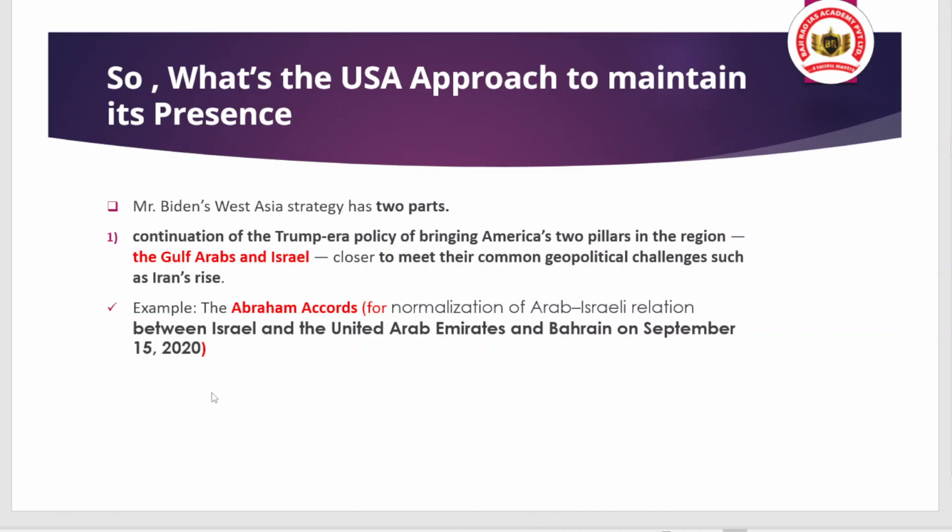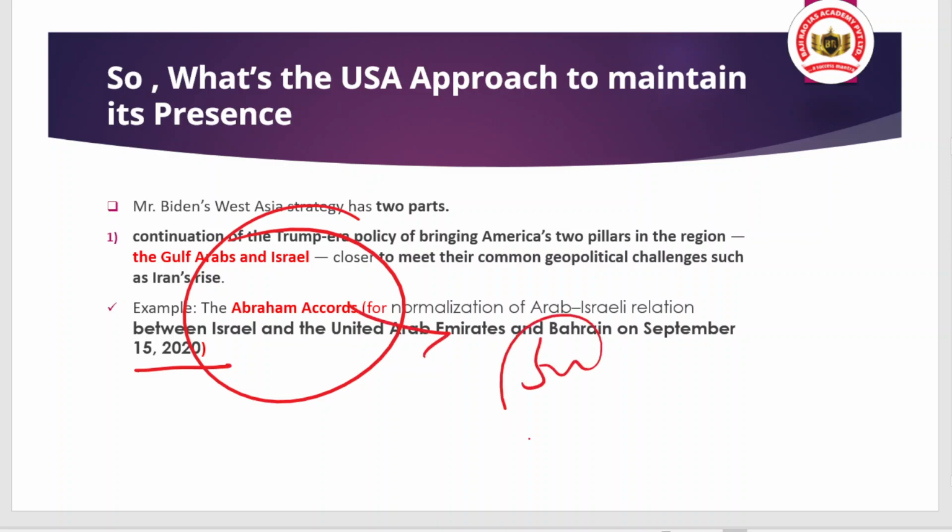to be present here. Okay, and you can see the example of how the US has approached this, like the Abraham Accord, which was signed in the presence of the US for normalization of Arab-Israel relations between Israel and the United Arab Emirates along with Bahrain on September 15, 2020. But here you can see Saudi Arabia is absent, and for any agreement and decision to have a bigger impact, the role of Saudi Arabia becomes very important. So there is one issue here.